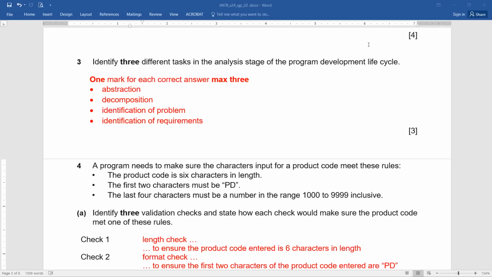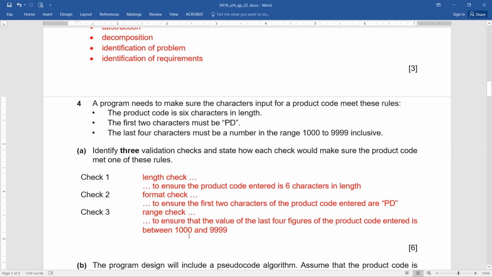Exactly, that's so simple. It's a length check. And what is this length check doing? This is ensuring that the length of the field is going to be 6 characters, and that is what you are supposed to mention here. The first check required is your length check, to ensure that the product code entered is 6 characters in length. And that again is the hint given to you.